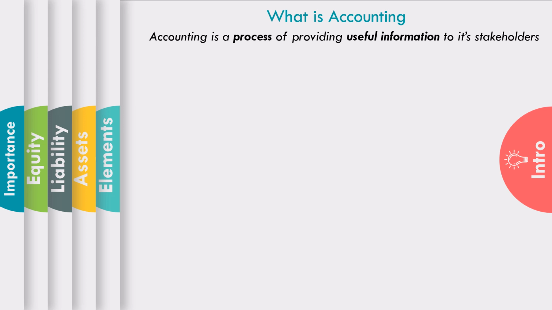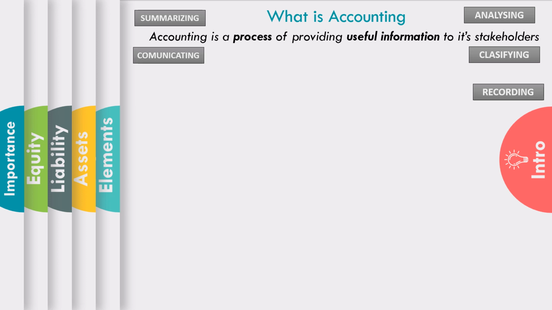There are 6 steps that a transaction goes through. They are analyzing, classifying, recording, summarizing, communicating and interpreting. Finally, you will arrive at the output, that is useful information to stakeholders.